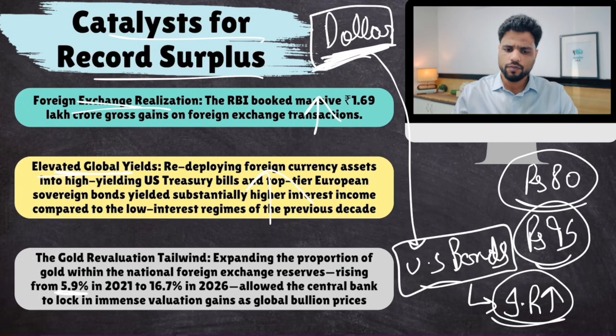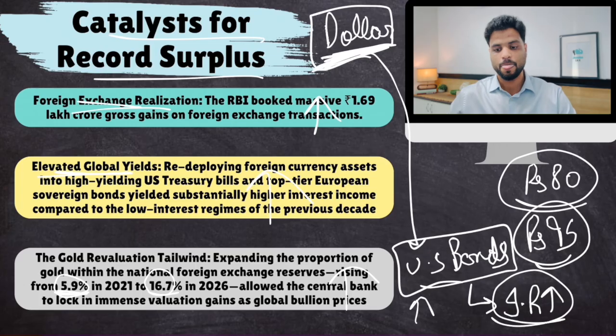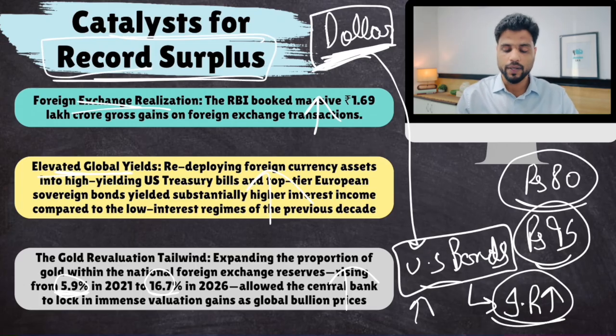Earlier, gold reserves formed just 5.9% of the total forex, but today it is 16.7%. And we have seen that gold has increased its value in recent years. So RBI also earned a lot of money because of this revaluation. Yes, so these are the three reasons. Now, because of these things, RBI was able to give a record surplus.